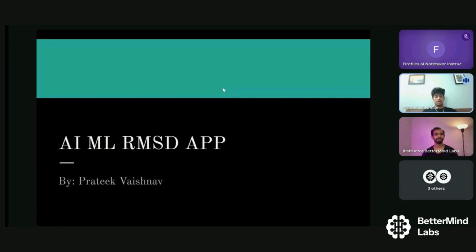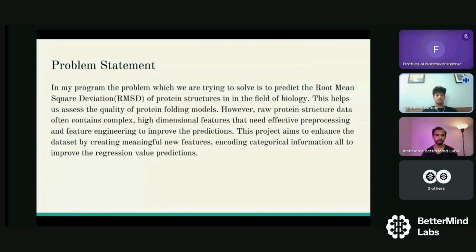This is my AI ML RMSD app by me, and here is our problem statement. In my program, the problem we are trying to solve is to predict the root mean square deviation of protein structures in the field of biology. This helps us assess the quality of protein folding models.